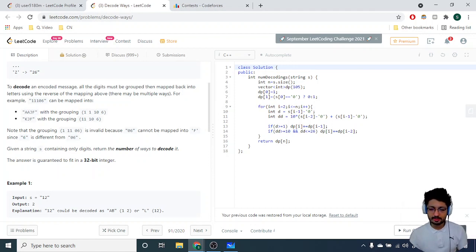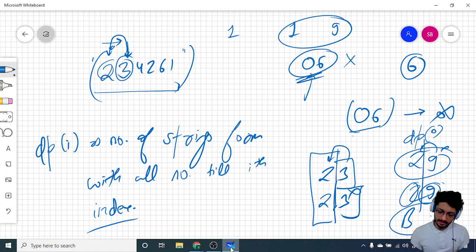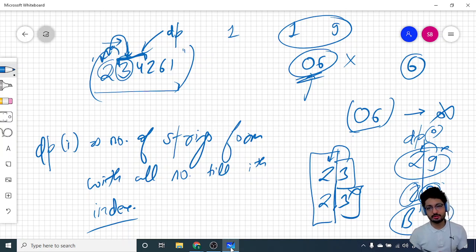Why? Because the current state takes both this character and the previous character. So if in the current state I have taken both of these characters, then the current DP state depends upon these two characters, so add the DP of I minus 2 state. Because see how many different possible options I have formed till I minus 2, plus taking this as a particular option.